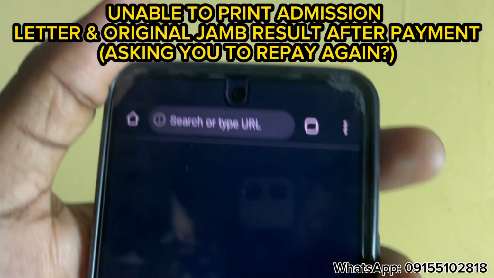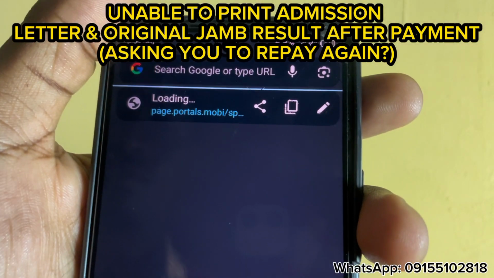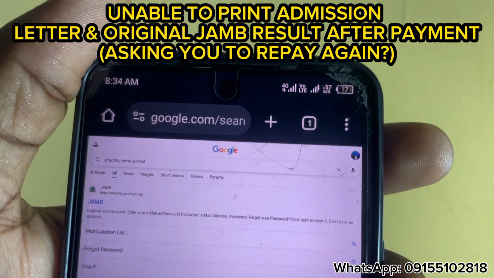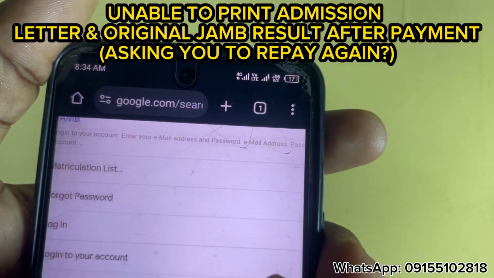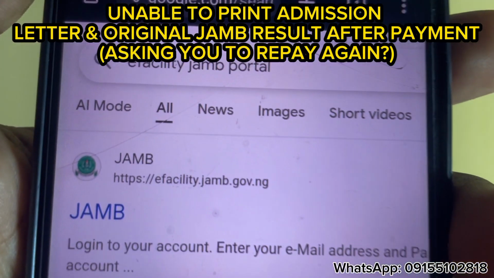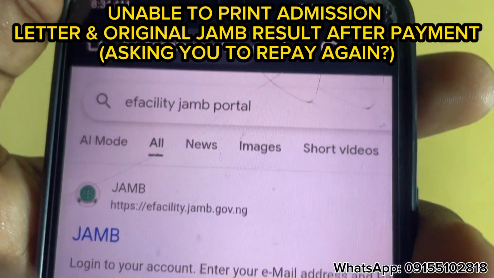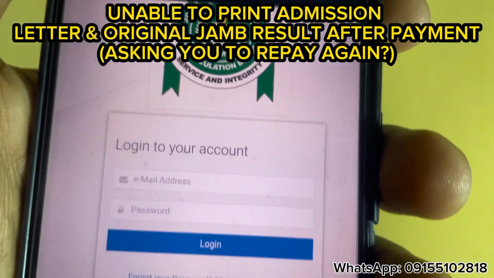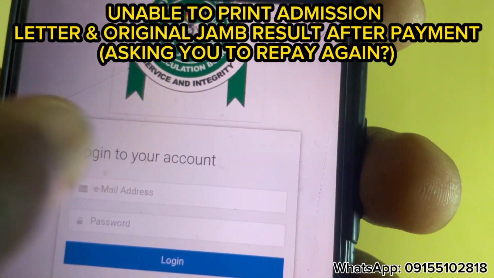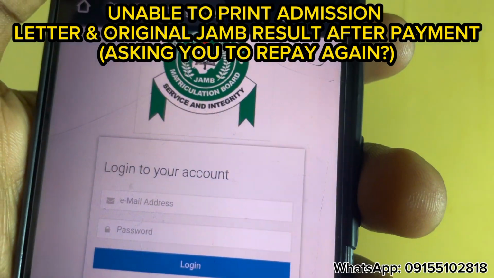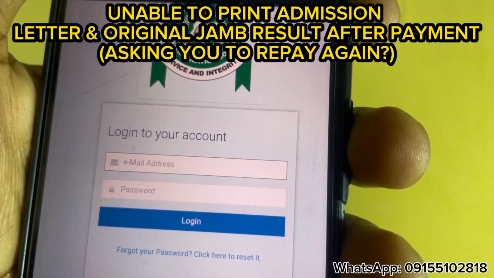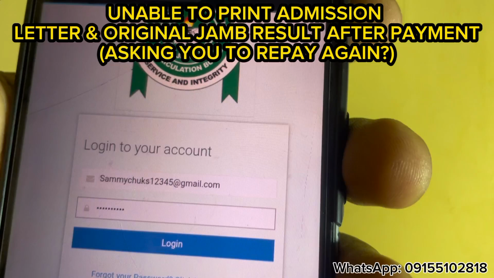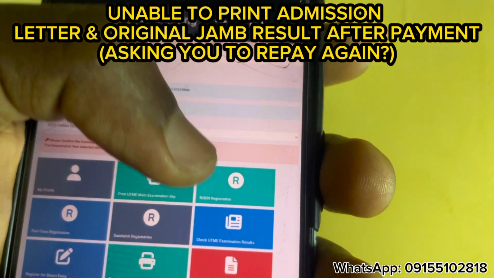This is my Chrome. Then let me log into the JAMB official website, which is efacility.jamb.gov.ng. You all know that this is the JAMB official website. Let me click on it. Now this is the login page. Let me log in the first student first, a particular student here. Let me click on this particular student's email address. Now this is a particular student portal.